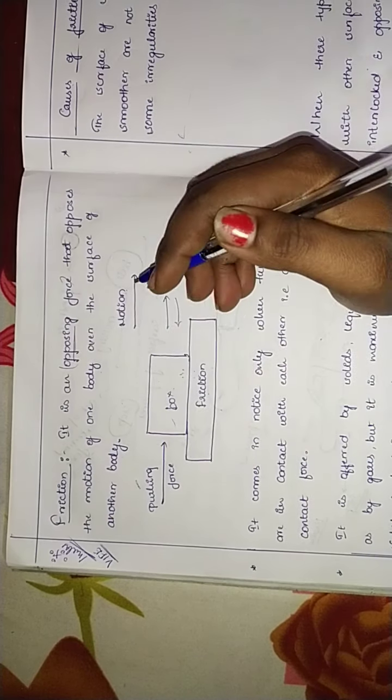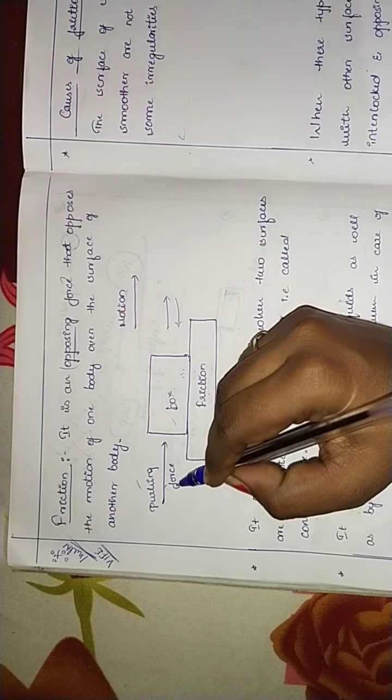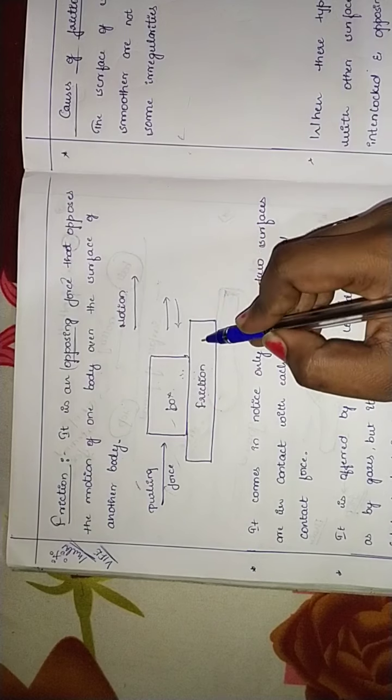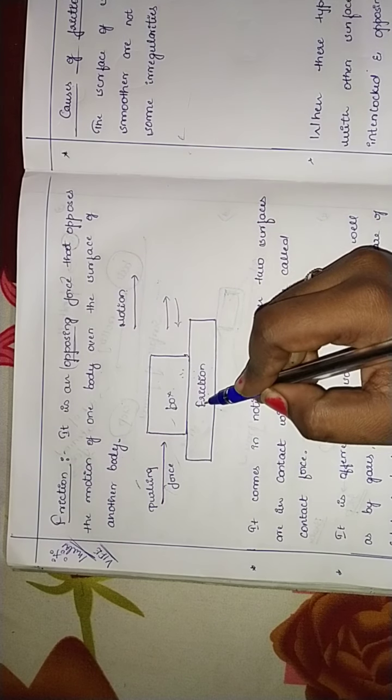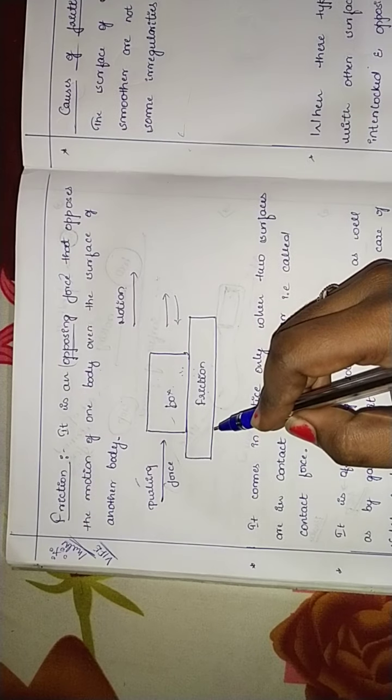So we need to apply certain force, isn't it? We need to apply some force. We are applying here. It will be in motion and the friction takes place here. Got it, children? So this means friction.